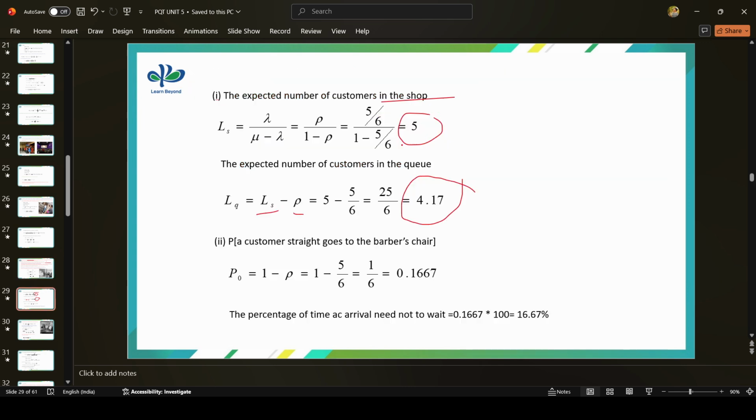Directly he will enter into the barber's chair. Straightly enter into the barber's chair. So there is no customer, so it is P naught. P naught is equal to 1 minus rho.